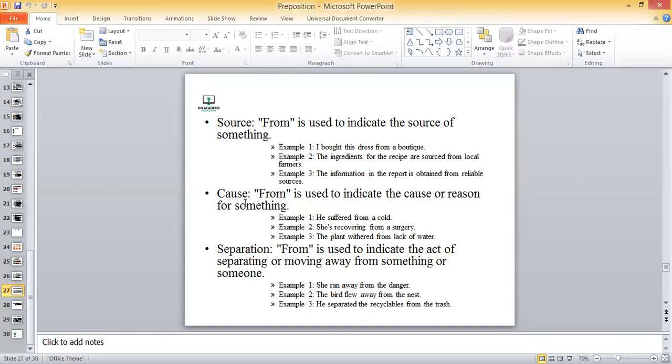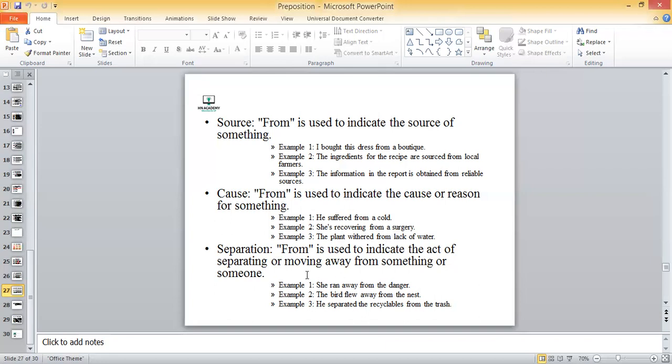Cause, यानी कि वजह. From is used to indicate the cause or person or a reason for something. Like he suffered from cold, she's recovering from a surgery, the plant withered from lack of water. Withered means that the plant is not in a condition to grow well because of the lack of water, because there's a reason.